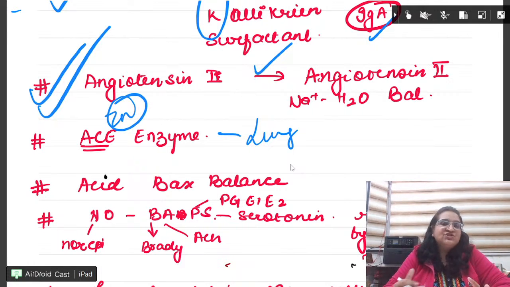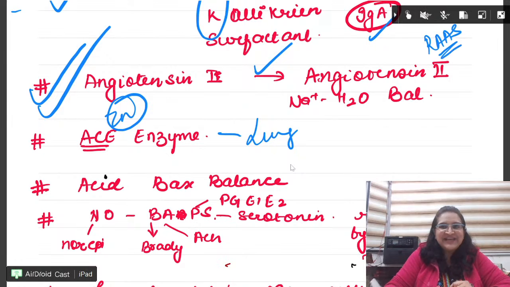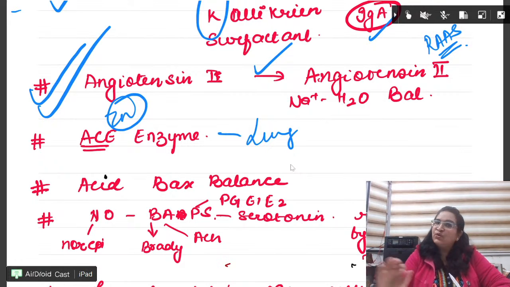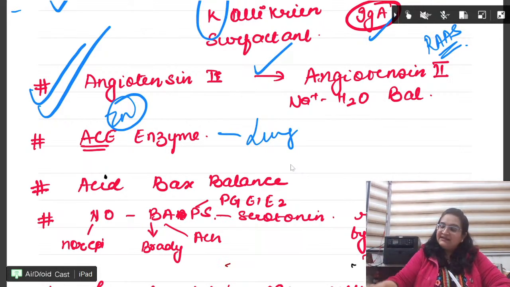ACE enzyme helps in formation of angiotensin II, which participates in RAS, which helps in the sodium balance of the body. So when the question is framed, they frame it in a different way. They don't give you a direct thing like ACE. They give you what is the non-respiratory function of lung, the maintenance of sodium balance. And then you get confused. Fine. So sodium balance is the answer.